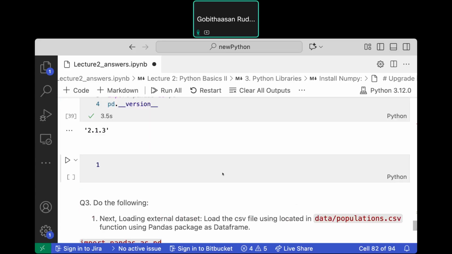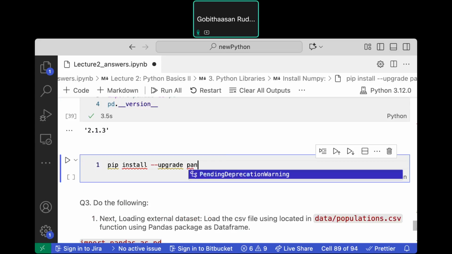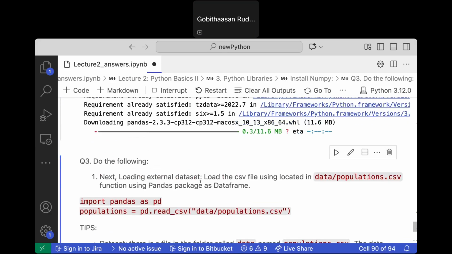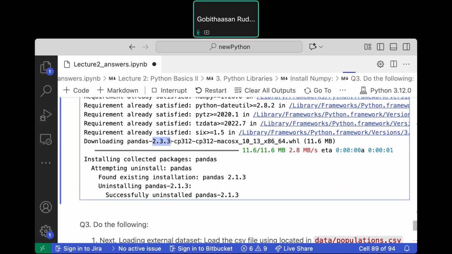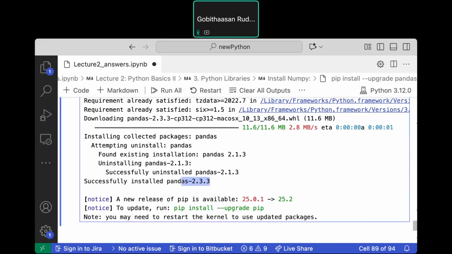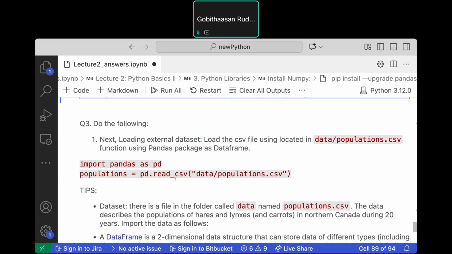Let me upgrade. 2.33, yeah, latest version. Successfully installed. So okay, we have pandas 2.33 now.